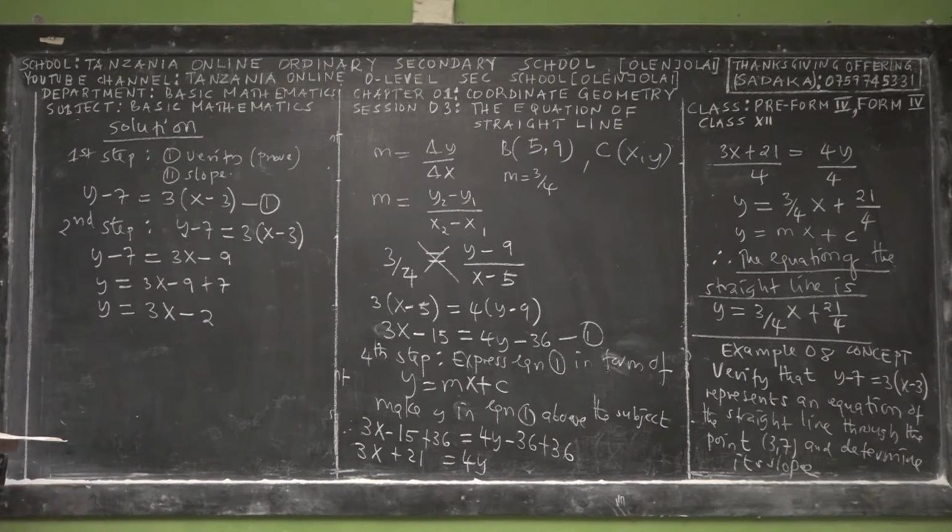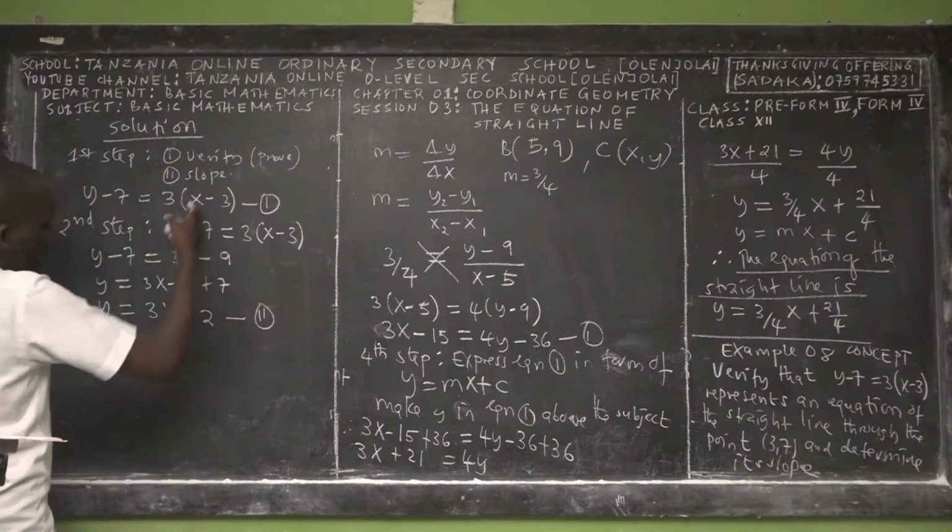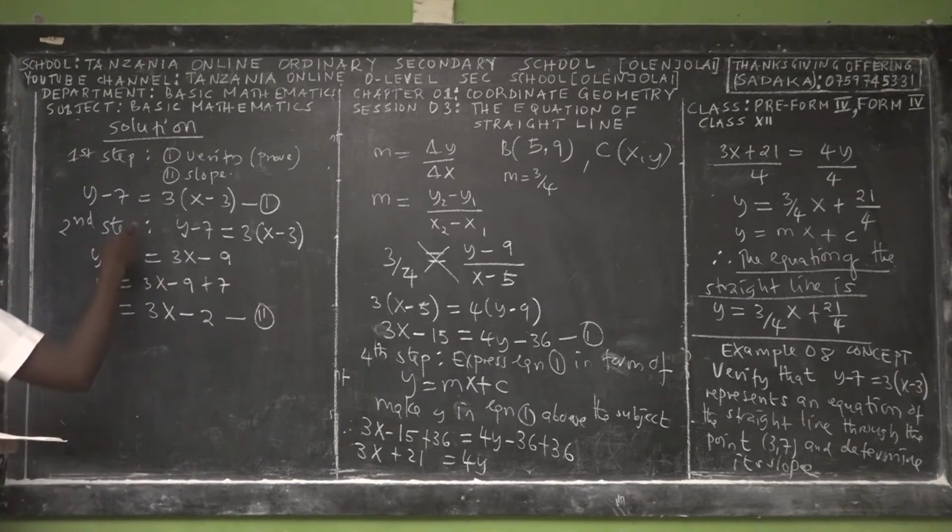At least this is the simplified form, so we can deal with it. We can also deal with the equation of the line in the previous form, but the good thing here is that we have expressed it in standard form, so we may do a lot of things. Now we go for the third step. We were just simplifying, we didn't start to verify.